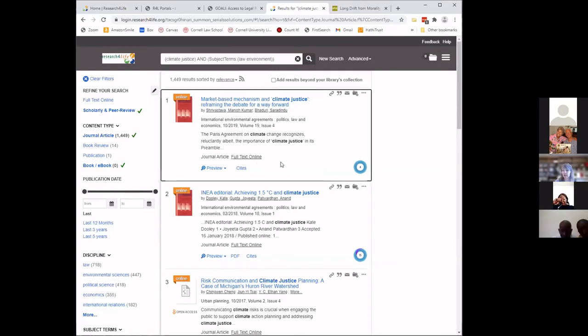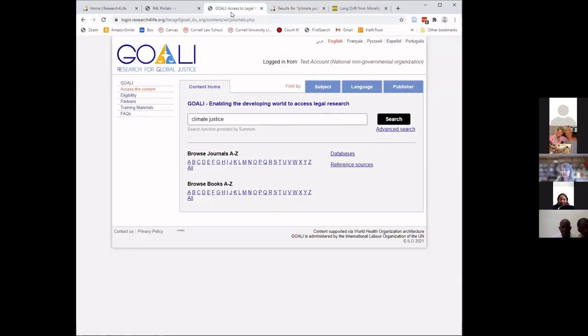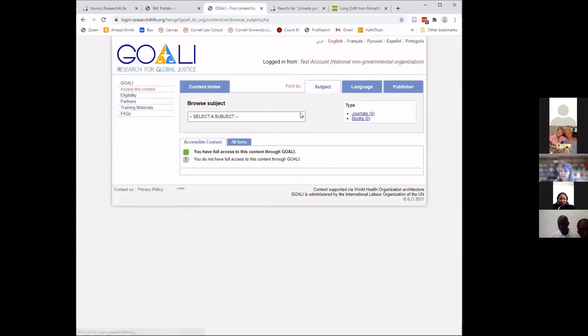So let's go back to the GOALI page. Here we are back at the GOALI portal. I want to point out a couple of things to you. First of all, if you're not ready to do a search and dive into all those thousands of results that you're getting in Summon, you can look to see if we have a journal or a book that's in the general subject area you're interested in. And to do that, I'm going to use the Subject tab. Again, it's reminding me that I have full access to things with the green light. So here I can select the subject.